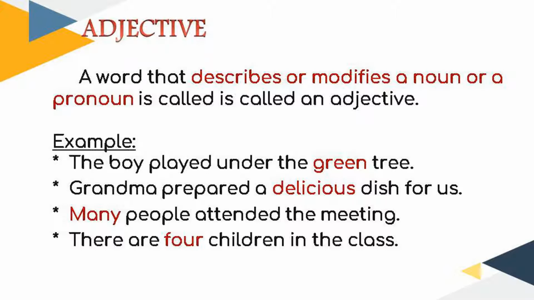Many people attended the meeting. So how many people attended the meeting? Many. Many here is an adjective. There are 4 children in the class. Here 4 is an adjective of number. It describes how many children are in the class.